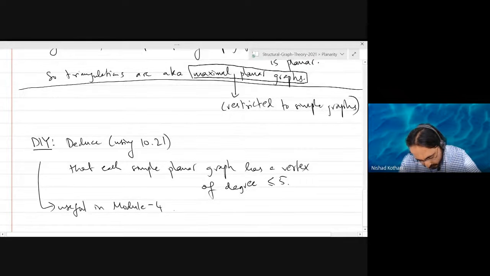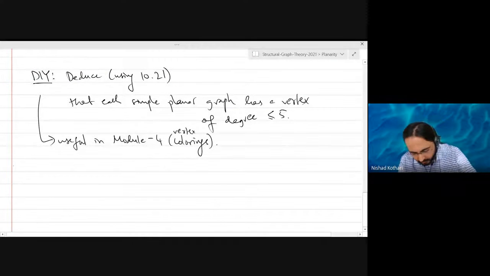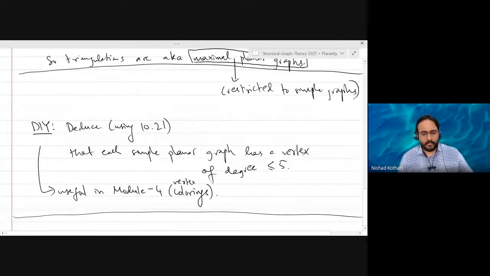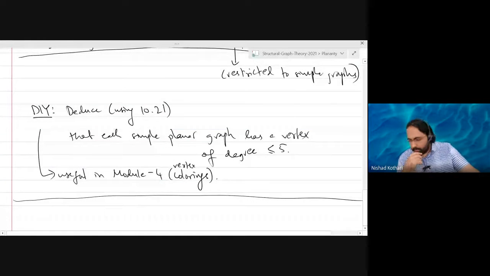Colorings. Vertex colorings. Okay? All right. Any other questions or concerns pertaining to this bound and its consequences?